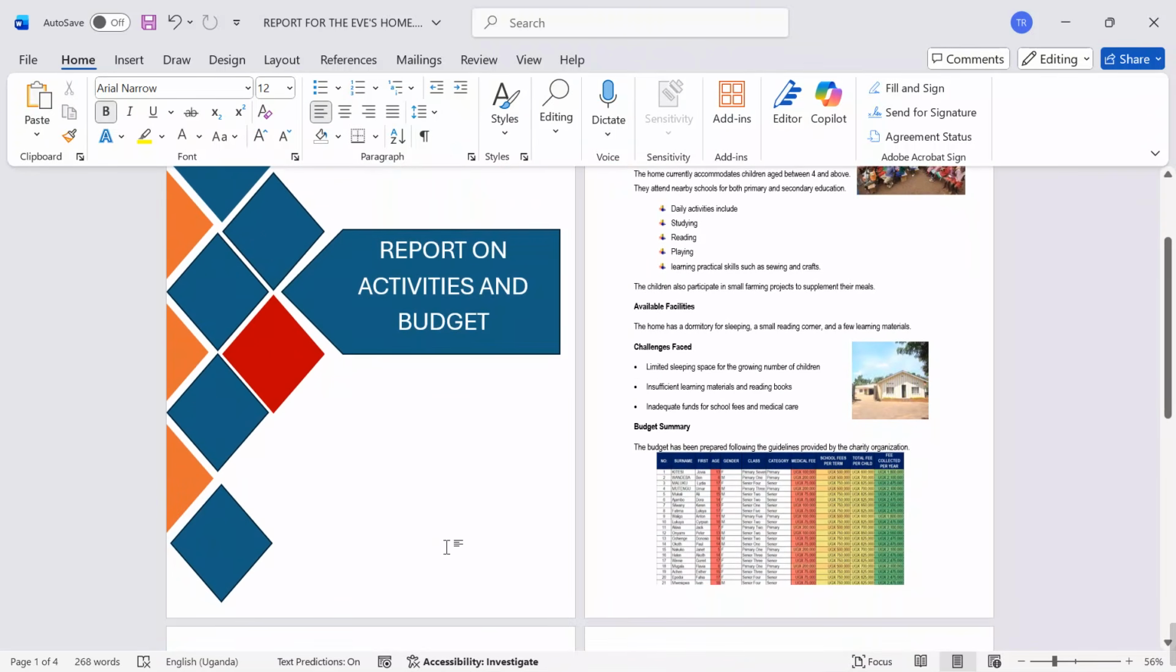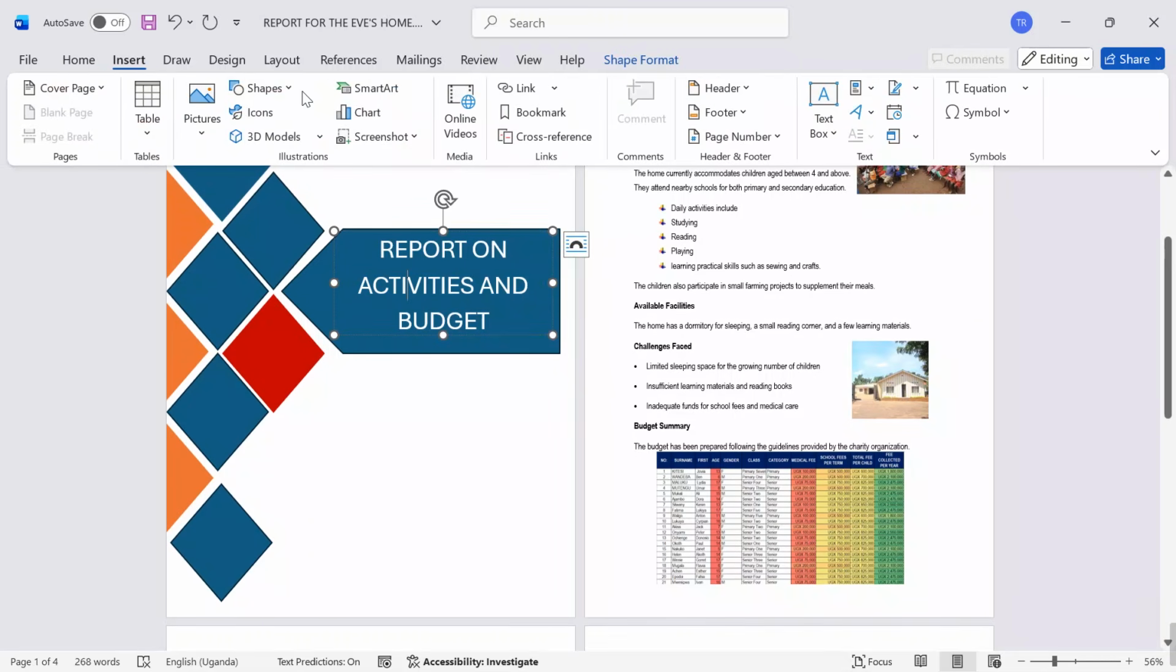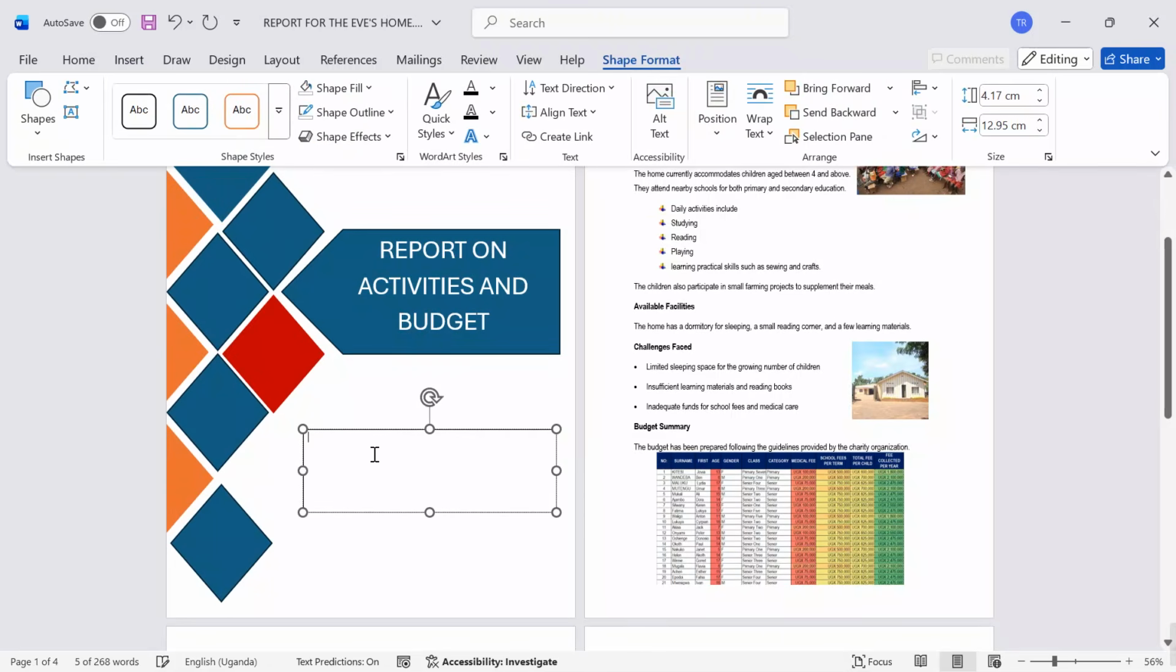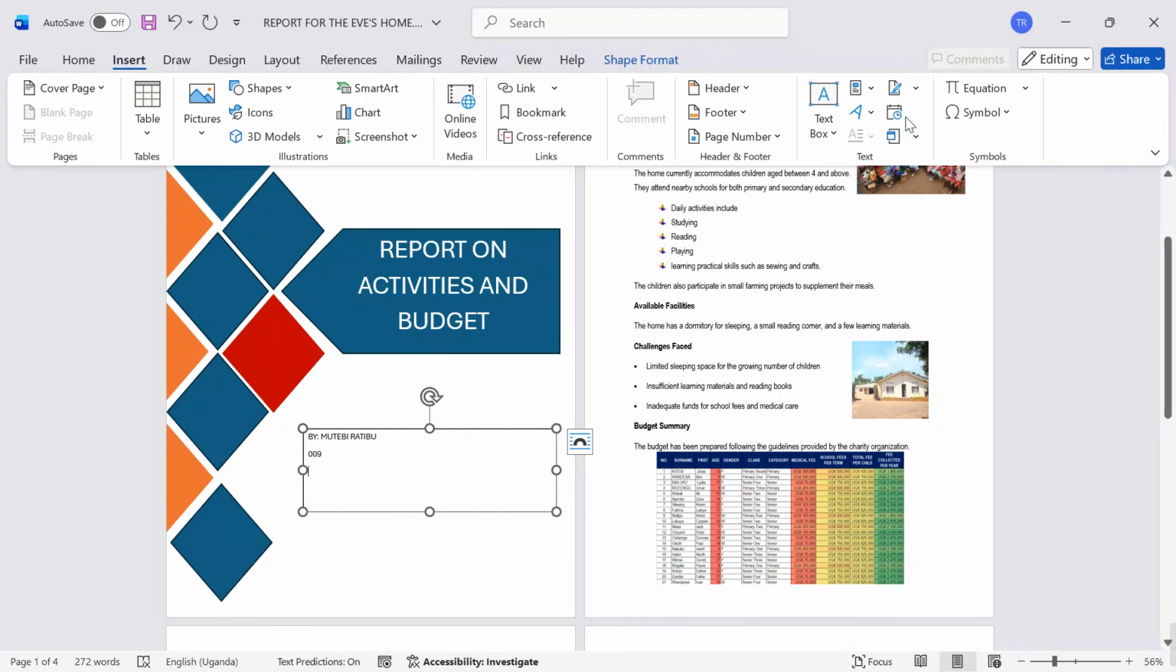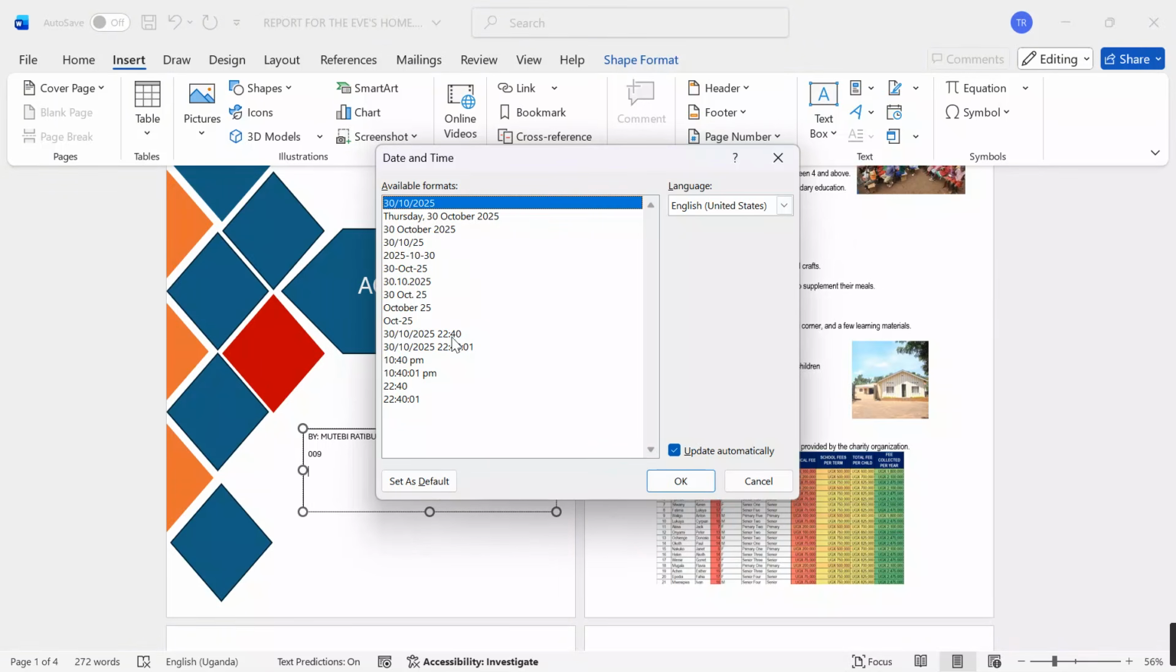Then after doing that, I can also go on and add a submission date. Go to insert, click shapes, choose a text box, and say by. Since I'm the one preparing, I'll say Mutebi Ratib, 008, and then the date. I go to insert, I want to insert a date here, click here, I want to insert this date, I put it over there.